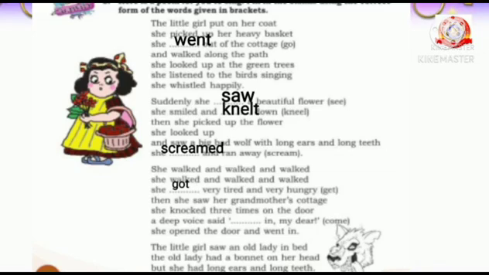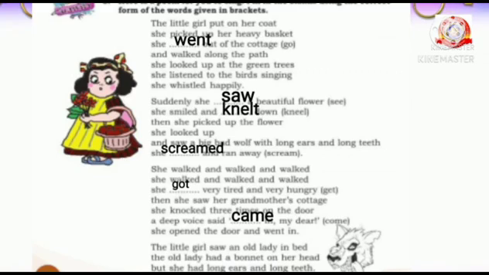saw her grandmother's cottage. She knocked three times on the door. A deep voice said, dash in, my dear. What will you write in that dash? Yes, came. Came is the past form of come. Okay, she opened the door and went in. The little girl saw an old lady in bed. The old lady had a bonnet on her head, but she had long ears and long teeth.